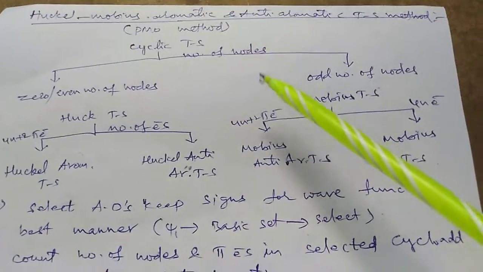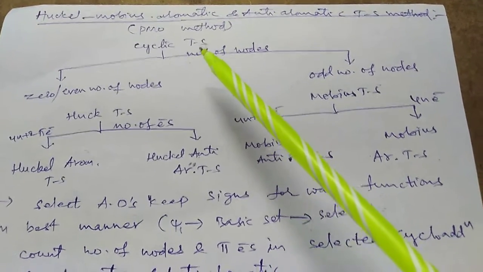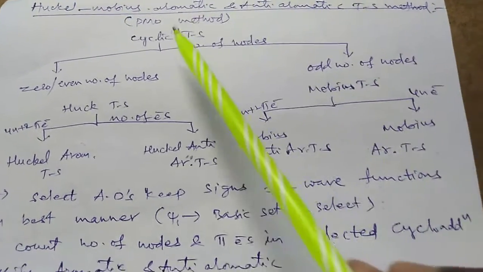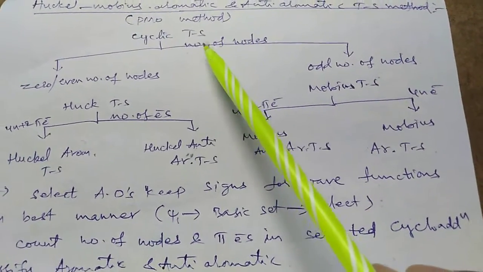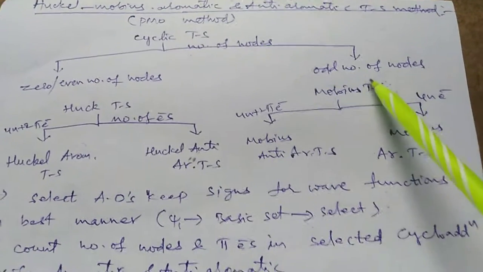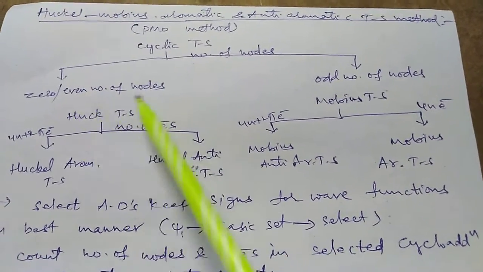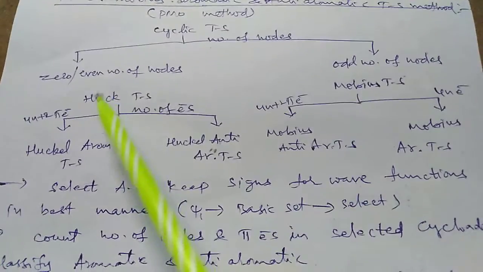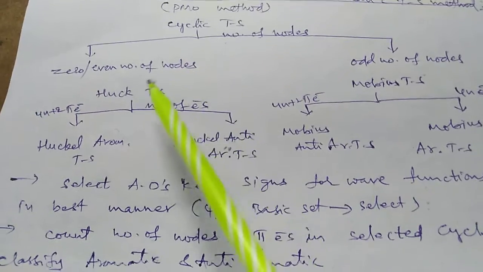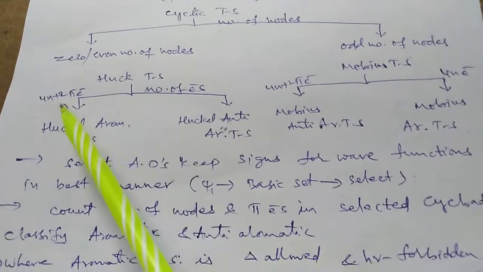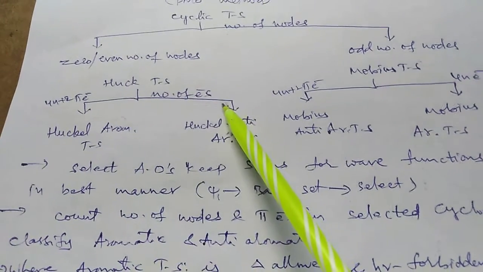Hi everyone. Now we are discussing Huckel-Mobius aromatic and anti-aromatic transition state method or PMO method. Based on number of nodes, cyclic transition states are divided into two types: zero or even number of nodes, and odd number of nodes. In the case of zero or even number of nodes, Huckel transition states have two types. They are 4n plus 2 system and 4n system.